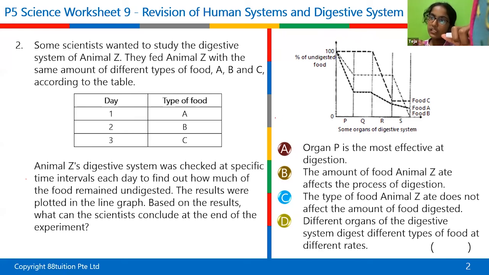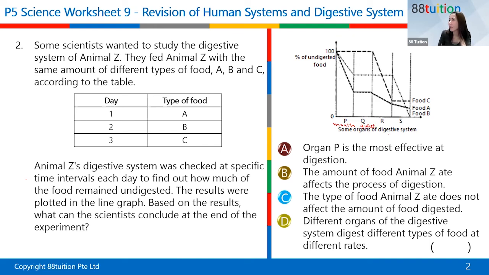Part P is the mouth. So let's say this is the mouth, and then Q maybe is the gullet. We are assuming, right?